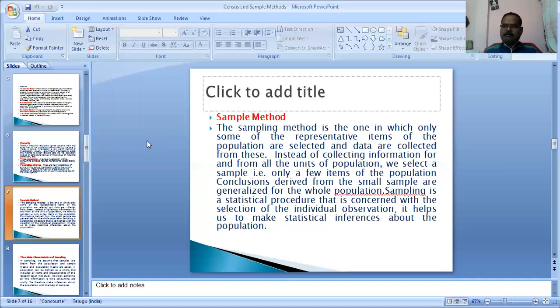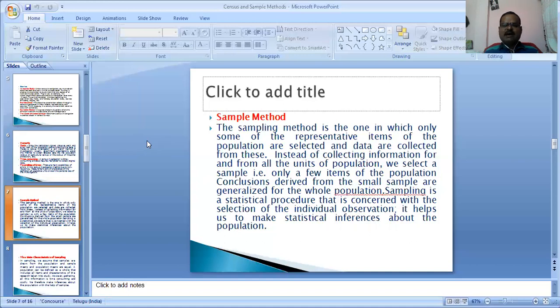Once again, what is the sample method? The sample method is one in which only some representative items of the population are selected and data are collected from these. Instead of collecting information from all the units of the population, we select a sample, only a few items of the population.